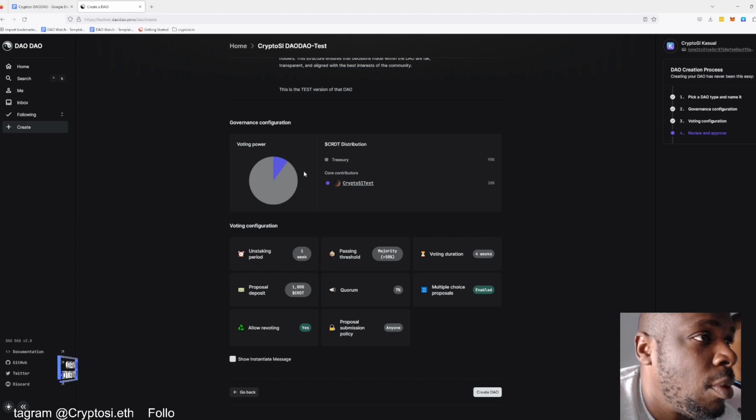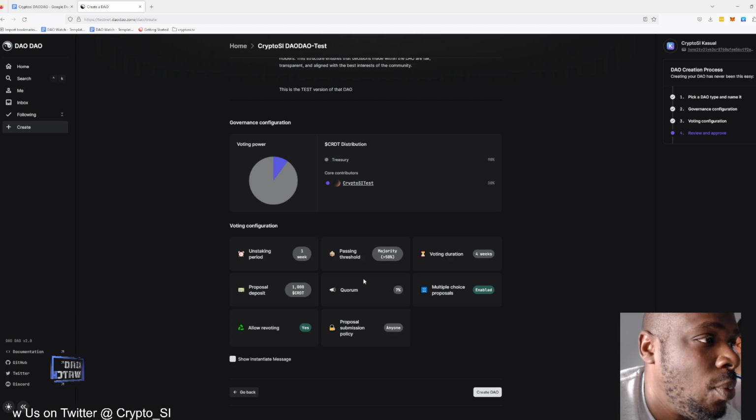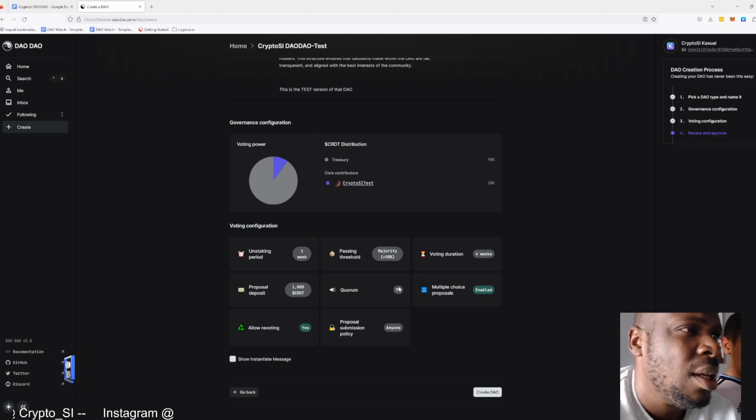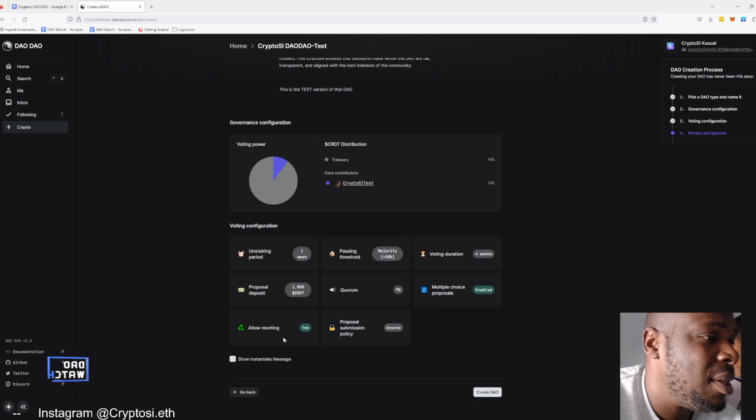So 10% is going to me, 90% is going to the treasury. Unstaking period is 1 week. Passing threshold by the majority is 50%. Voting duration is 4 weeks. Proposal deposit is 1,000. Quorum is 7%. Multiple choice is enabled. Revoting is enabled.